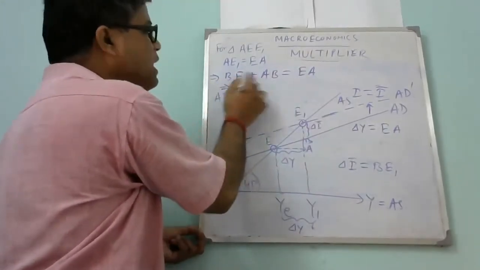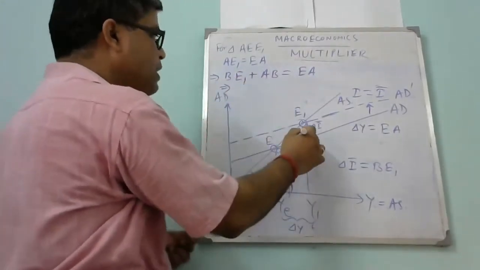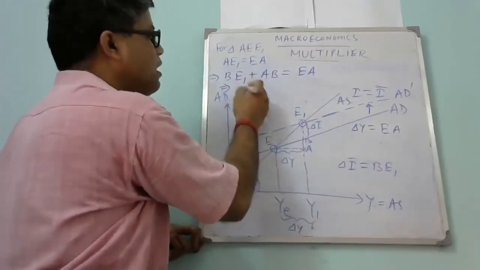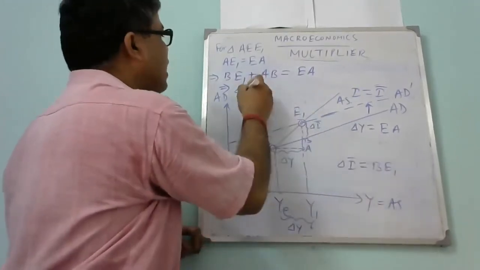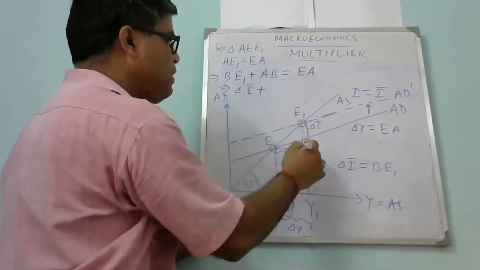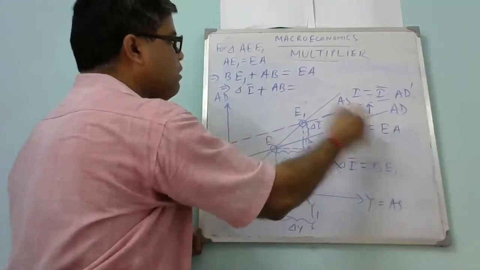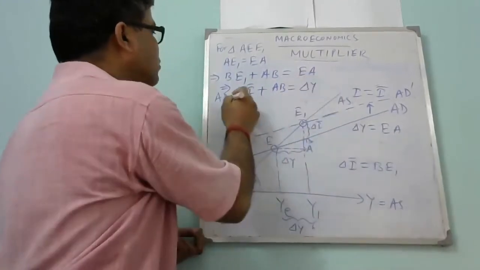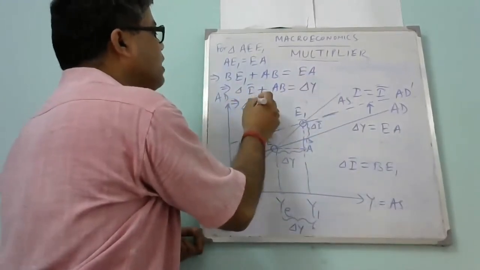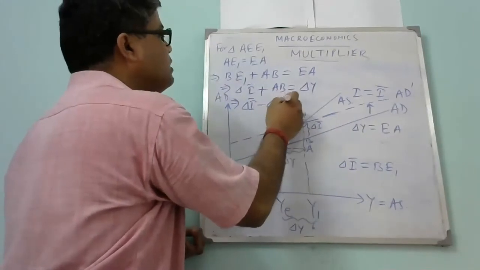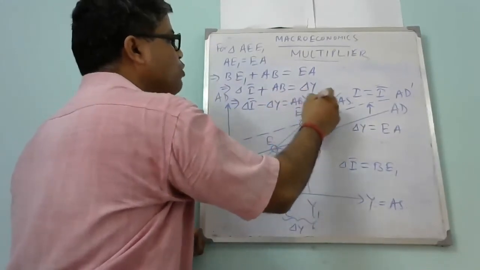So BE1 is delta I bar, plus AB, and EA is nothing but delta Y. So delta I bar minus delta Y is equal to AB, which is always positive.